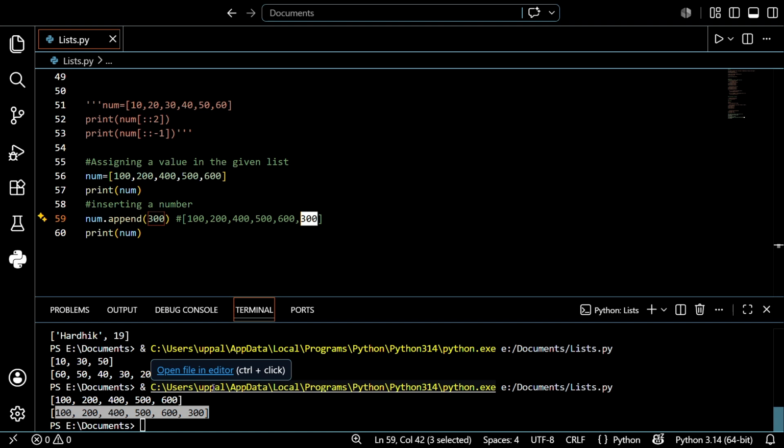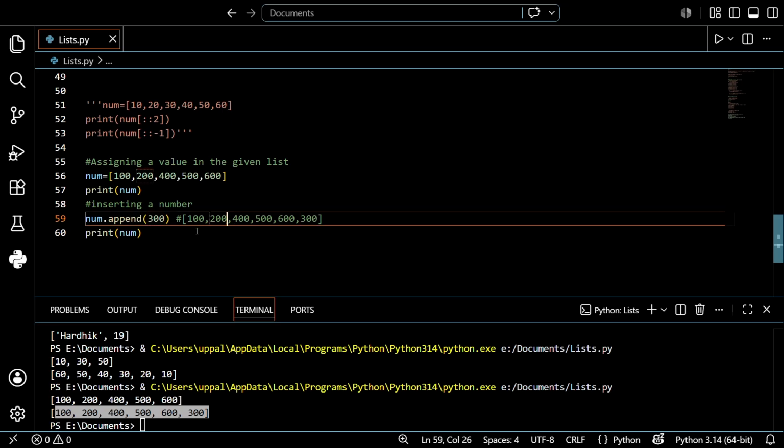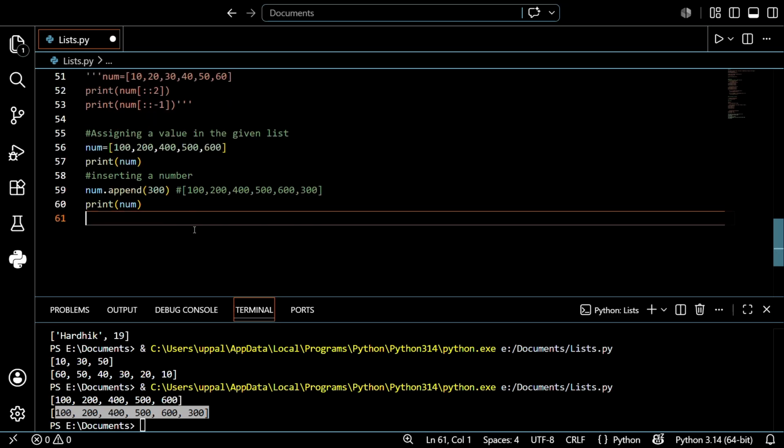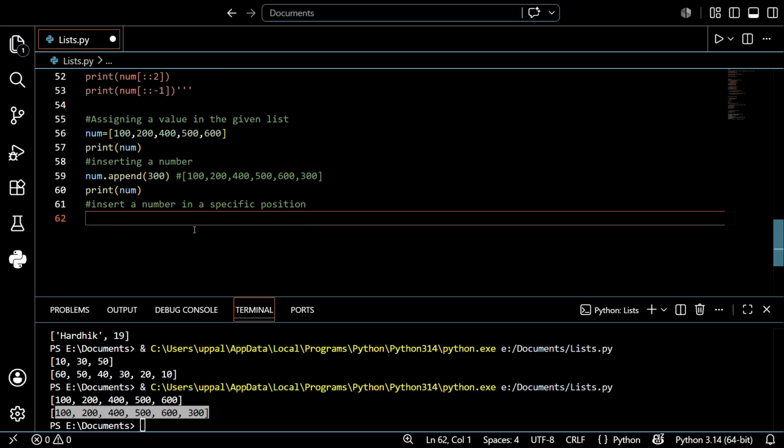But I don't want to insert at the last. I want to insert particularly between 200 and 400. How can we do it? It's very easy, don't worry. I want to insert a number in a specific position, right? So let's see how you can insert it.